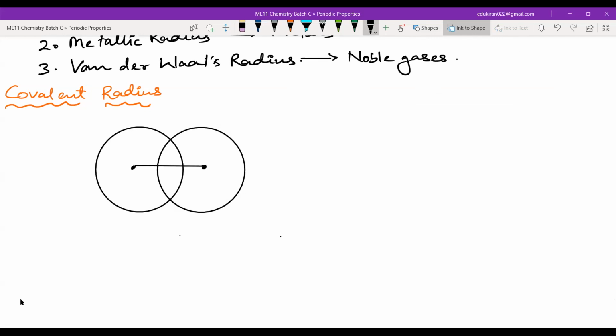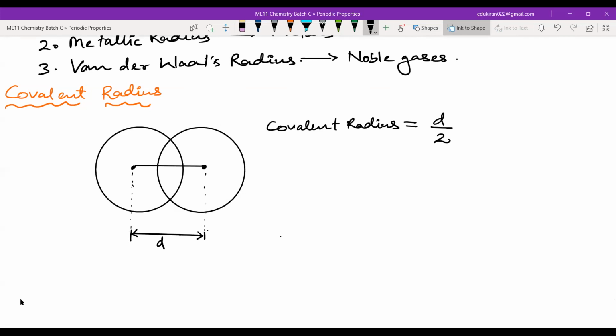Now, whatever this distance is, let us write that this distance is d. So covalent radius will be equal to d by 2.